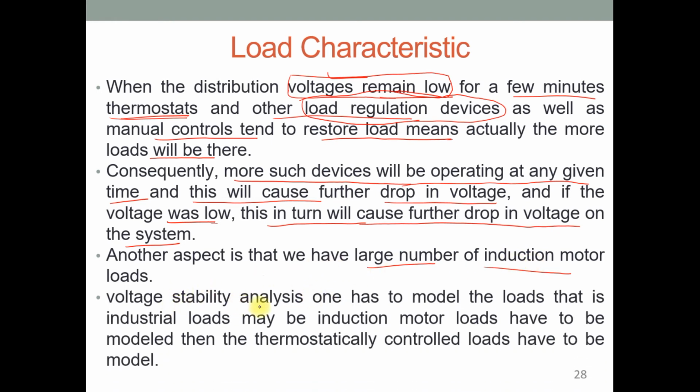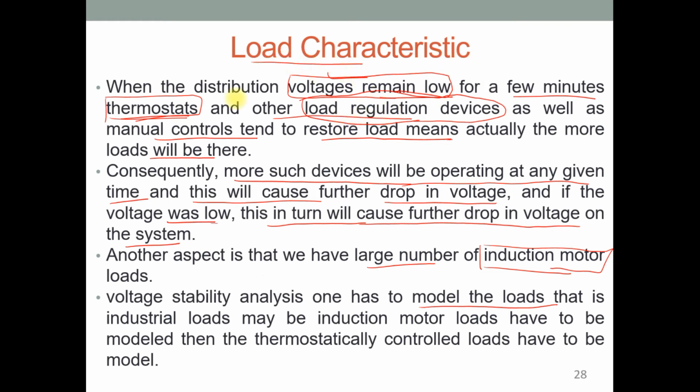So for voltage stability analysis, one has to model the loads. That means the types of load, whether it is a static load like a thermostat or a dynamic load. So the behavior of the load is most important to understand, for understanding the load characteristic.